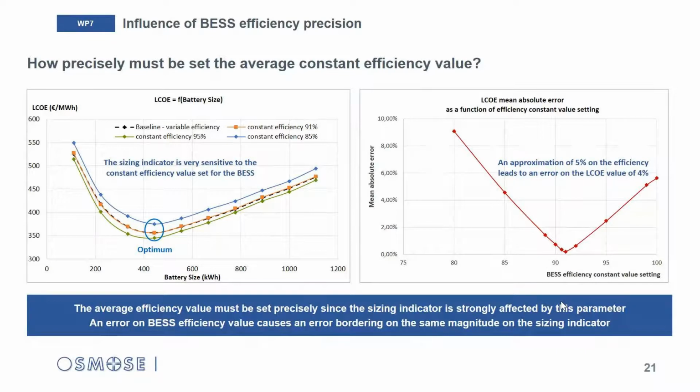As you can see on right, the setup with an efficiency of 85% leads to an error of about 5% on the LCOE value, meaning that if you don't know more than the overall BSS efficiency should be comprised between 85 and 95%, you may have a gap of about 10% on your financial indicator, which may be critical not only for sizing issue, but also for investors' decision.